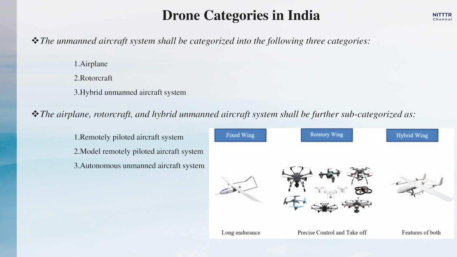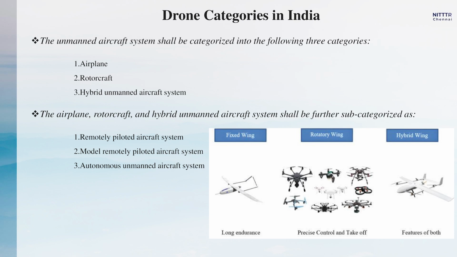So, in an autonomous mode, wherein there will not be any human pilot, we plan the whole sequence of operations with respect to various waypoints and trajectories, and we track the unmanned aerial vehicle. That is what an autonomous unmanned aircraft system is.